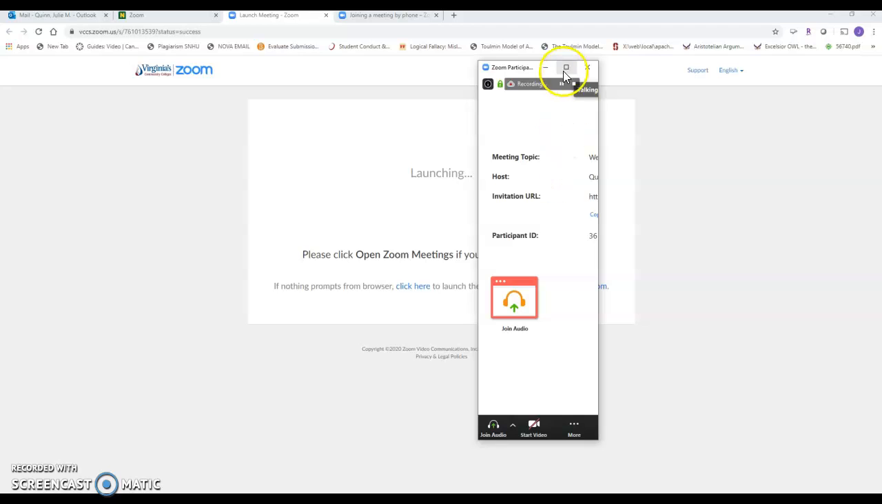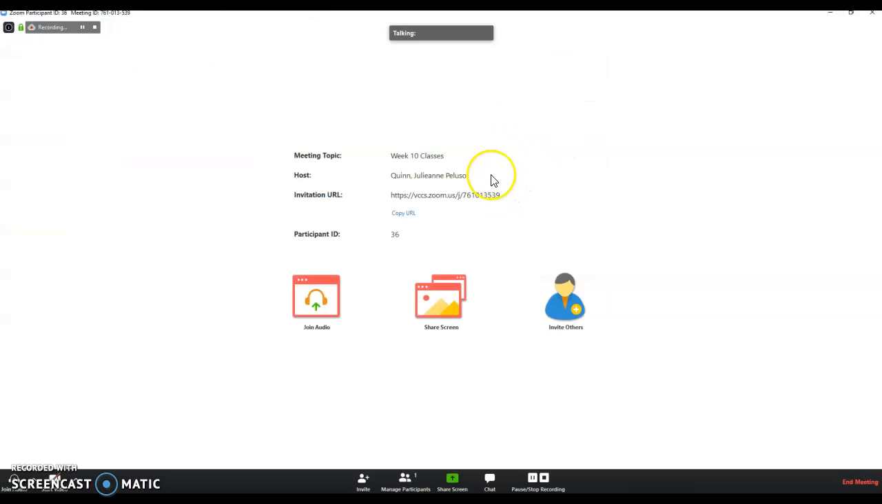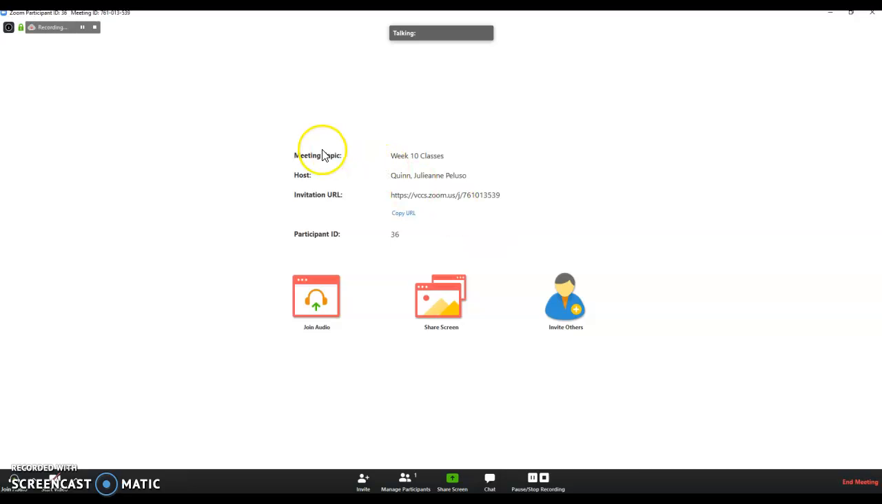Okay. So I'm going to expand this. Now, these are the basic bits and pieces of Zoom, and it's a lot like Collaborate Ultra. You'll notice the recording is here on the top left. If you need to pause for any reason, you can stop. We've got quick links for join audio information, sharing screen, and inviting others. The URL, if students forget where to go, you could shoot this into an announcement email for everybody.